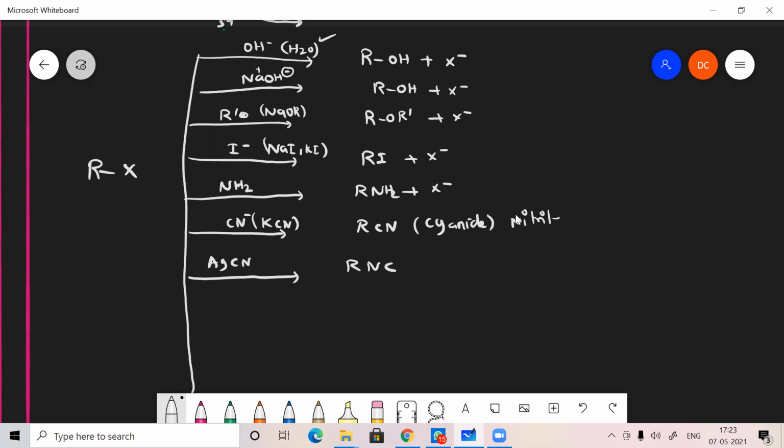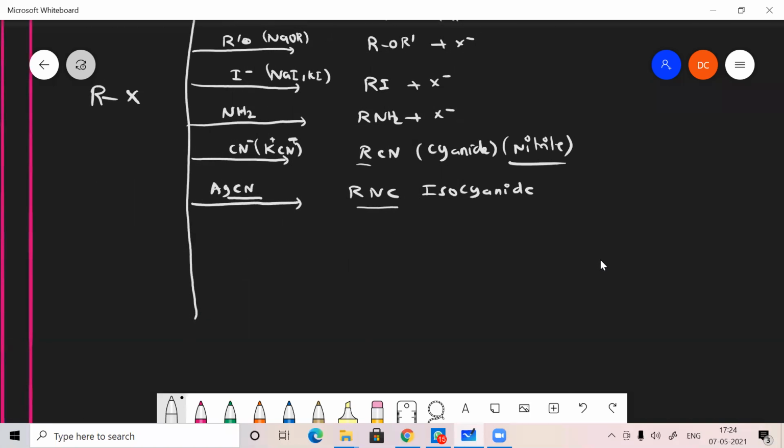In organic chemistry, we say nitriles, because cyanide, if it is attached with a metal, has a high negative charge. But if it is attached with a non-metal like carbon, it is called a nitrile. If CN is obtained from AgCN, then it forms isocyanide. I will tell you why it is isocyanide.